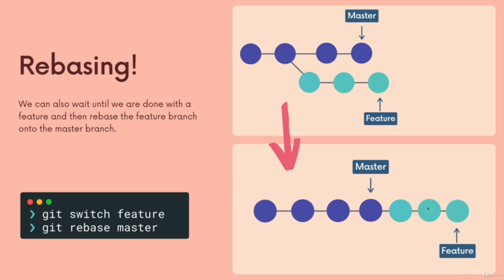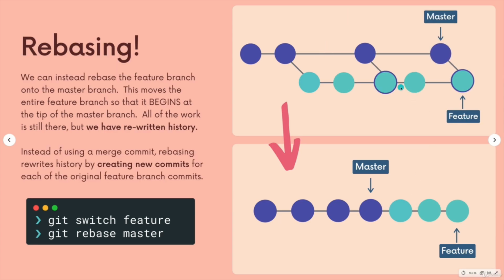The history here, someone can see very quickly, these are the commits that had to do with my branch and the changes I made, versus here, those commits are still there, but there are these merge commits that are in the way. So if we multiply that by 10 people working on feature branches, merging all the time, that's a lot of merge commits. But if they all rebase in the correct way, it's a lot easier to see what's going on with their individual branch history. All right, so I'm going to demo this in the next couple of videos.